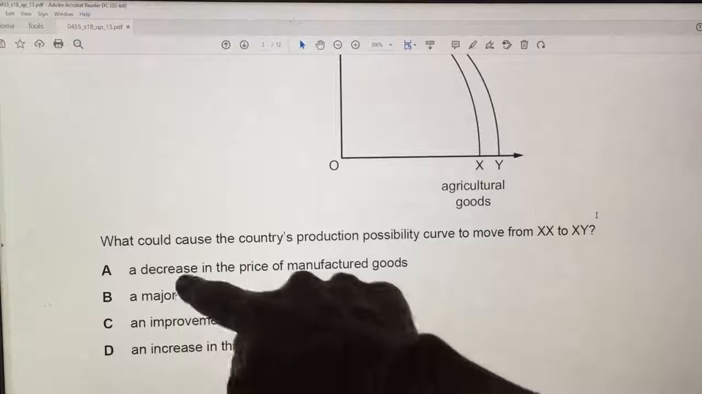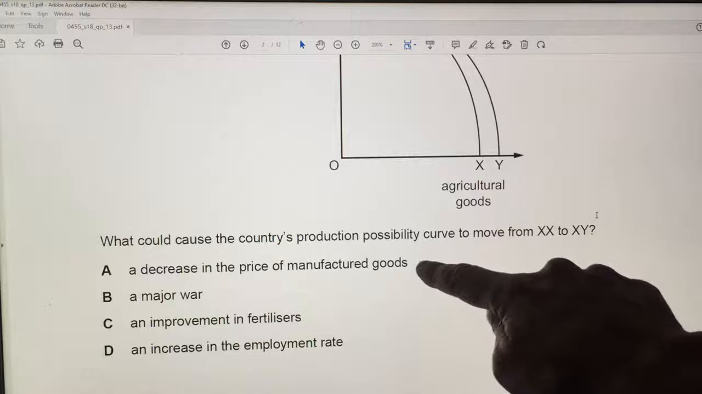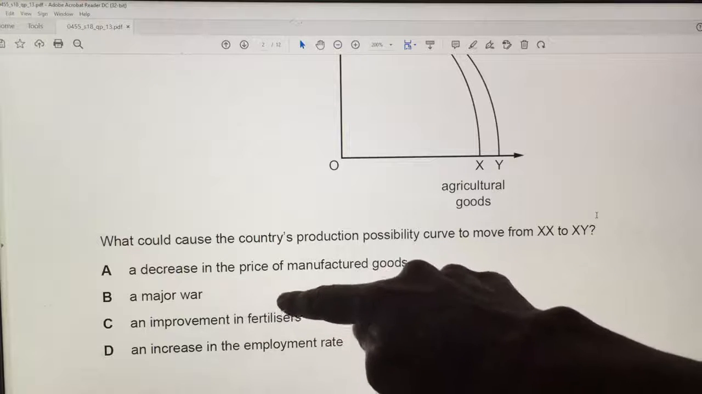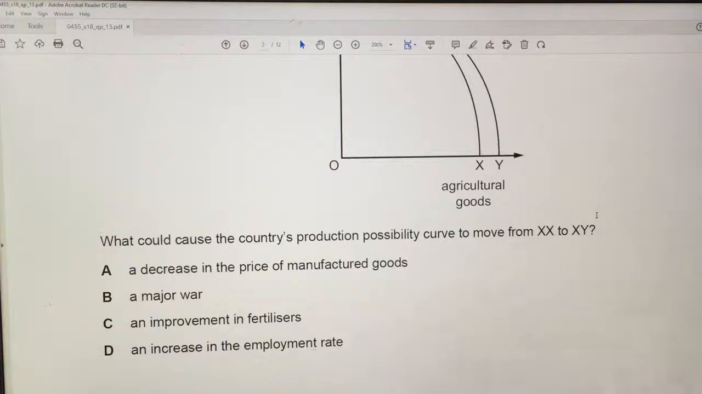a decrease in the price of manufactured goods. That does not affect the PPC. A major war? No. And an improvement in fertilizers. Well, that improvement in fertilizers will increase production and probably increase productivity for agricultural goods. So C must be the answer.